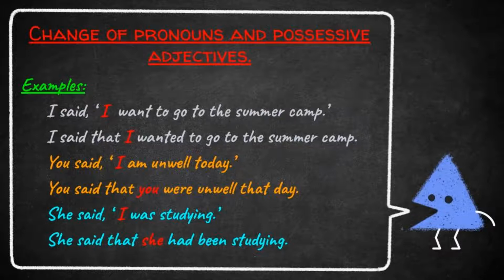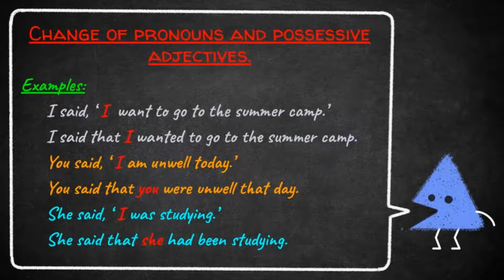So, removed punctuation marks, inserted the conjunction that, and then changed the pronoun. The pronoun I changed to you because the pronoun changes according to the subject given in the direct speech. And what is the past tense of am? That is were. It depends on the subject.